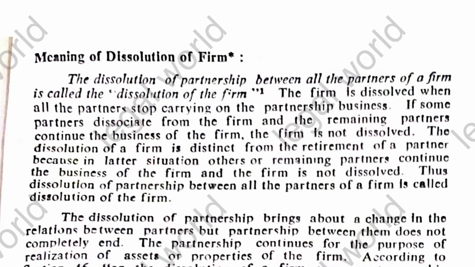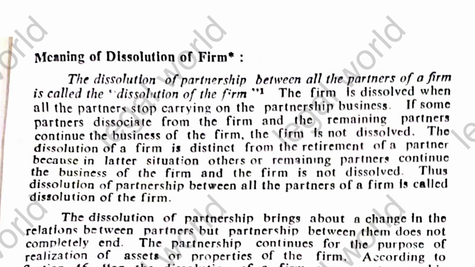If we talk about the dissolution of the partnership and dissolution of the partnership firm, these are two different words. Here the dissolution of the partnership means dissolution of the partnership between all the partners of the firm. And that is called dissolution of the firm. And the firm is dissolved when all the partners stop carrying on the partnership business. If some of the partners disassociate from the firm and the remaining partners continue the business of the firm, then we can't say that the firm is dissolved.